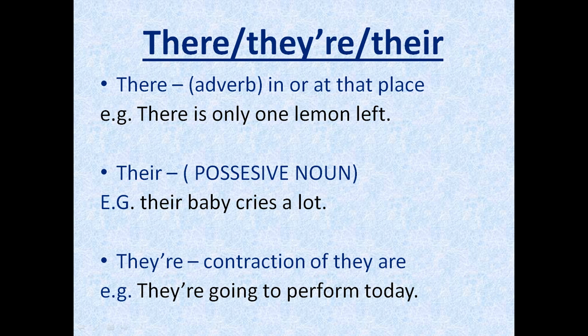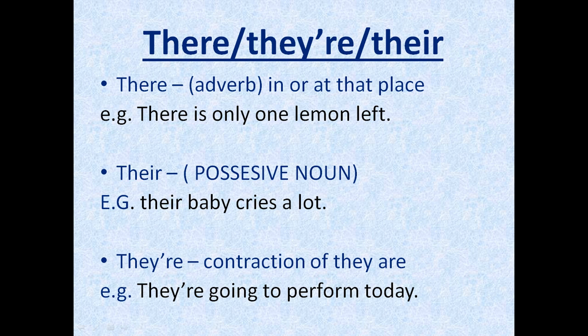First is THERE, which is used to point out in or at that place. So when we say that something is kept in that place, or something is kept at that place, then we use this word, THERE. For example, there is only one lemon left. Or there is my book, you can take it. Or there are the people who are going to carry us to the function. So for pointing something out, you use the word THERE.